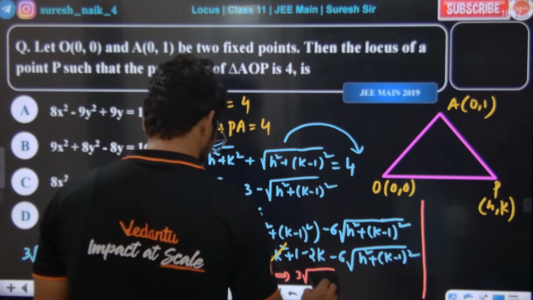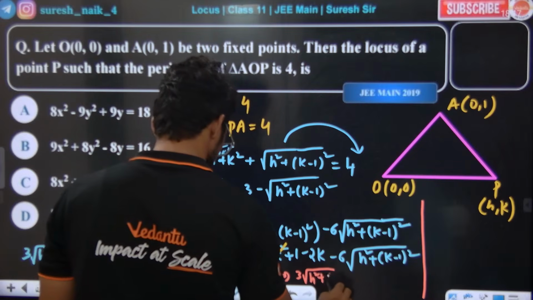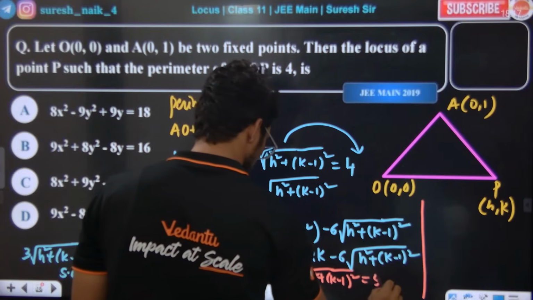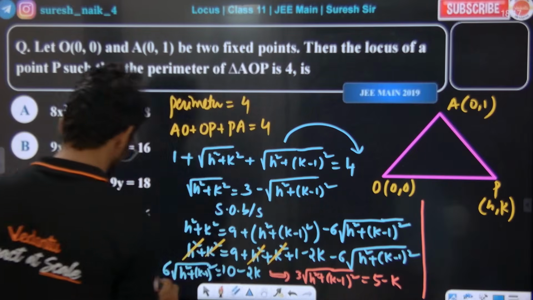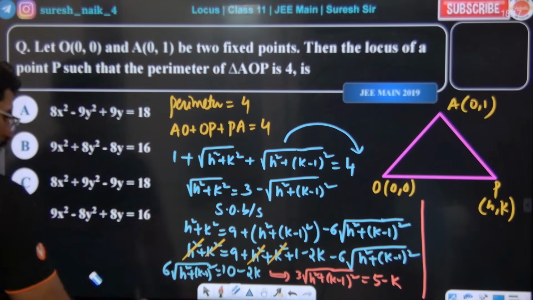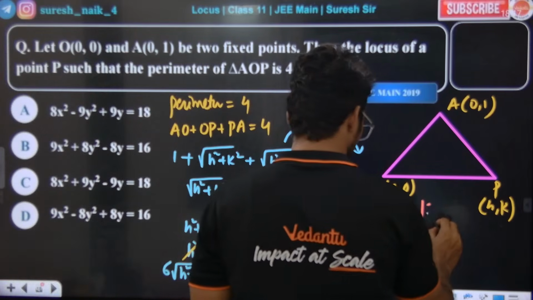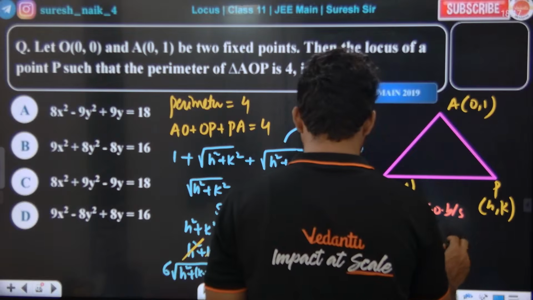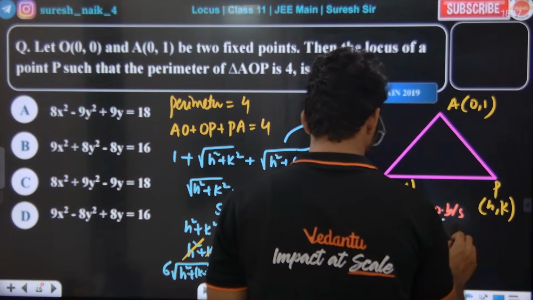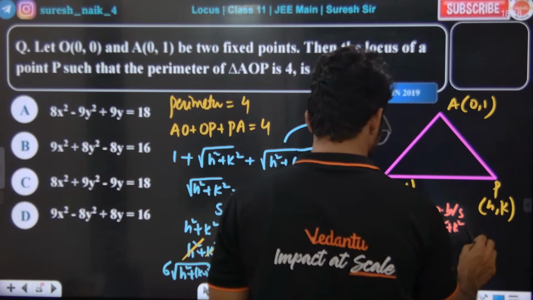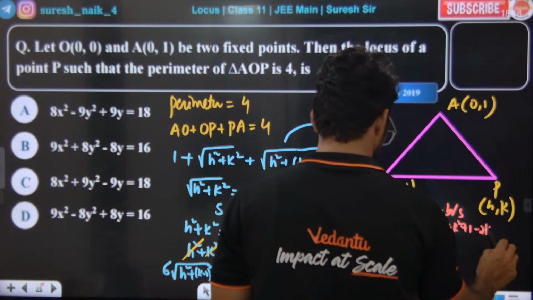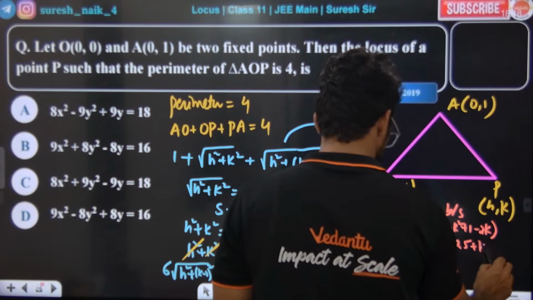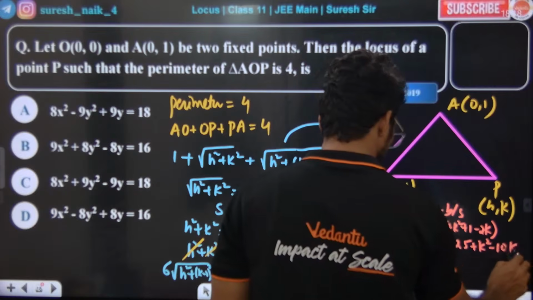3 times of square root of h square plus k minus 1 whole square is equal to what? 5 minus k. Squaring on both sides. 9 times of what? Is equal to a square plus b square minus 10k.